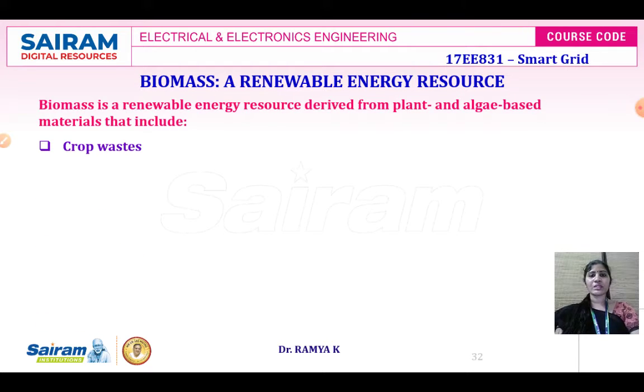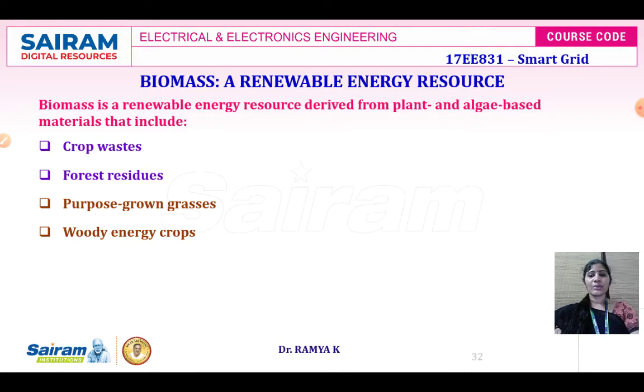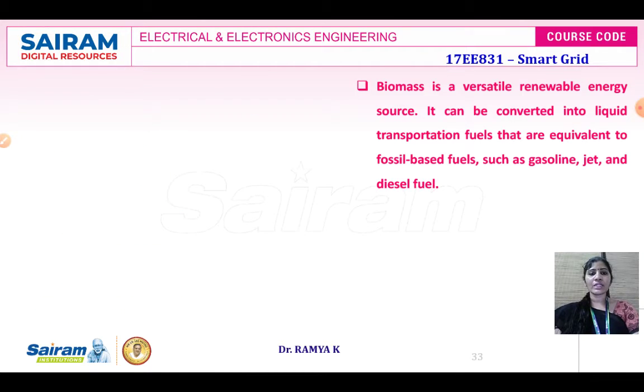Crop waste is considered to be one of the biomass renewable energy resources. Forest residues, purpose grown grasses, woody energy crops, microalgae, urban wood waste, and food waste. All these are going to be considered as a biomass product where we can utilize this biomass product for the generation of our electricity.